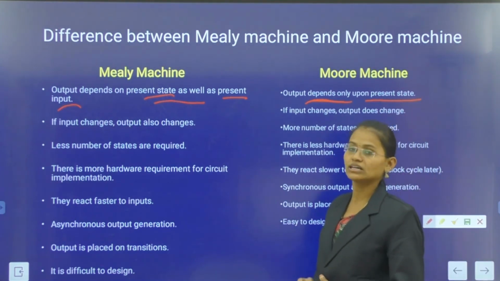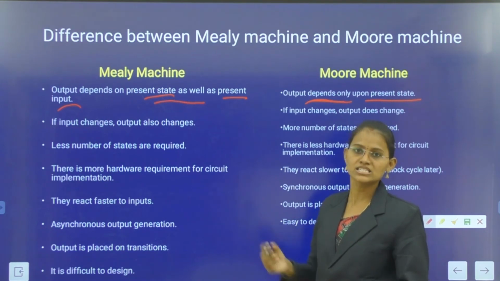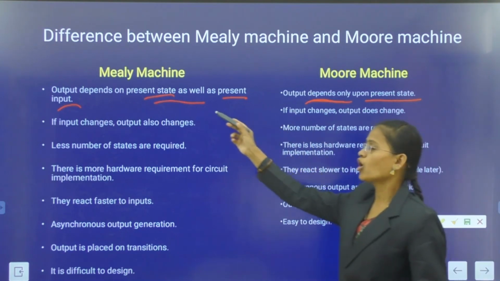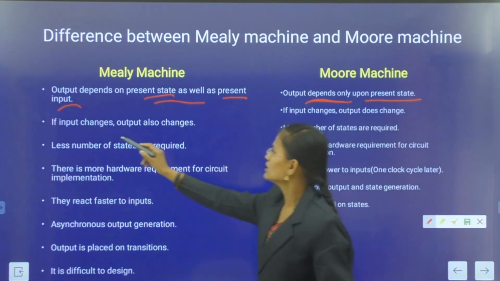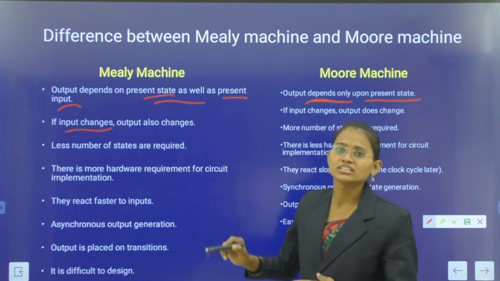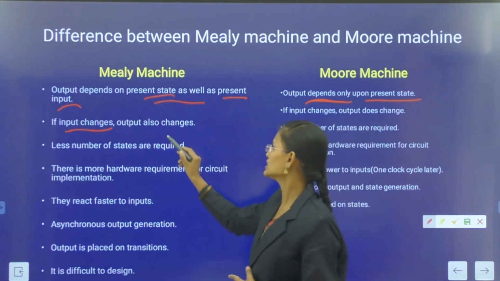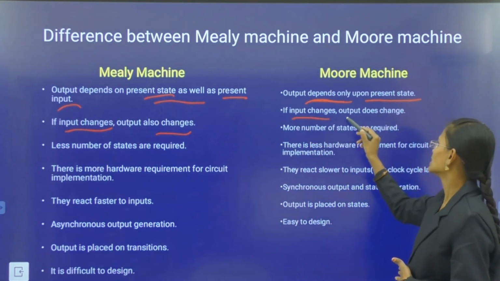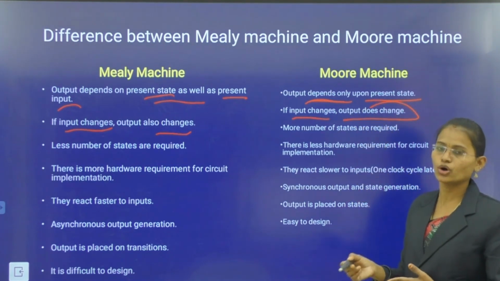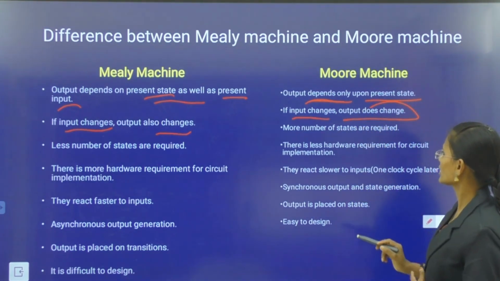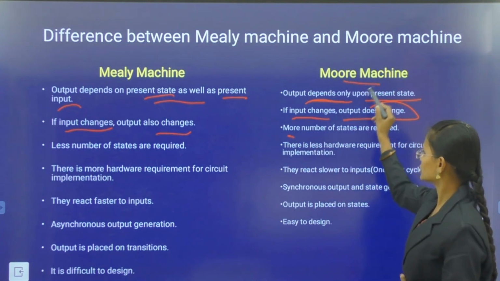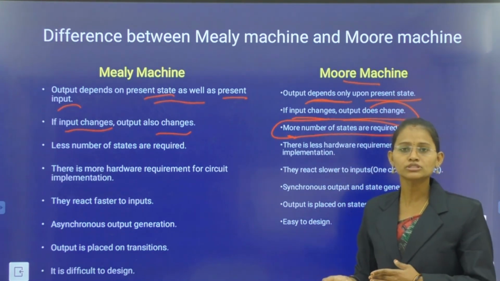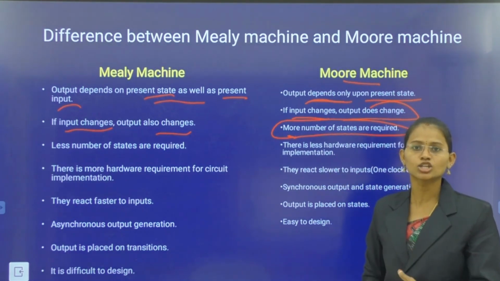It is difficult to design the Mealy circuit, while the Moore machine is easier to design. In the Mealy machine, if the input changes, then the output also changes. Coming to the Moore machine, if the input changes, the output does not change. In the Moore machine, more states are present because the outputs depend on the present states only.